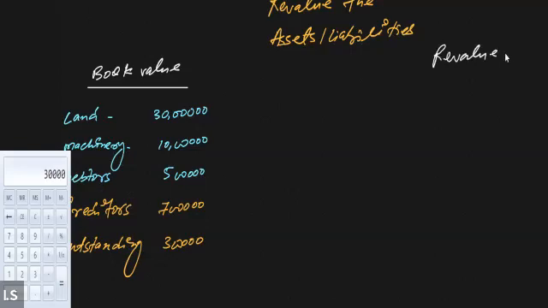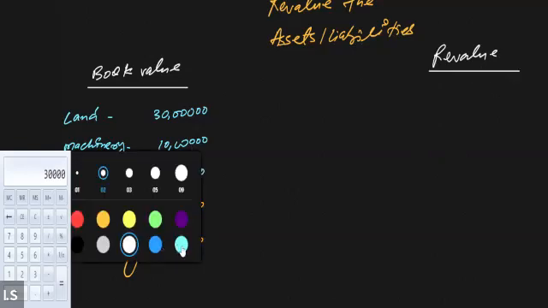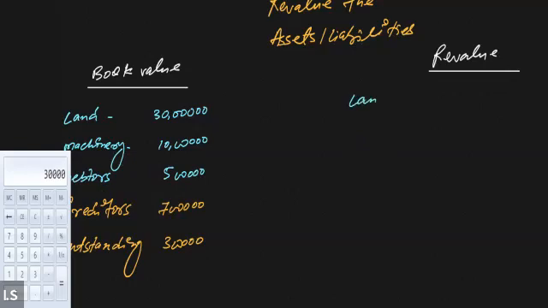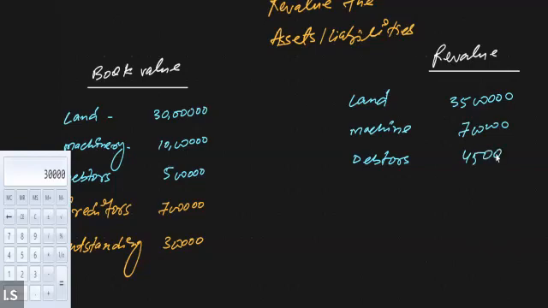So let's suppose after revaluation of the assets and liabilities, the current market value of the land stands at, let's suppose, 35 lakh. The value of the land increases by 5. The current market value of the machine is only 7 lakhs. The value of the debtors also, let's suppose, decreased by 50,000. For example, it goes down to 4,50,000.